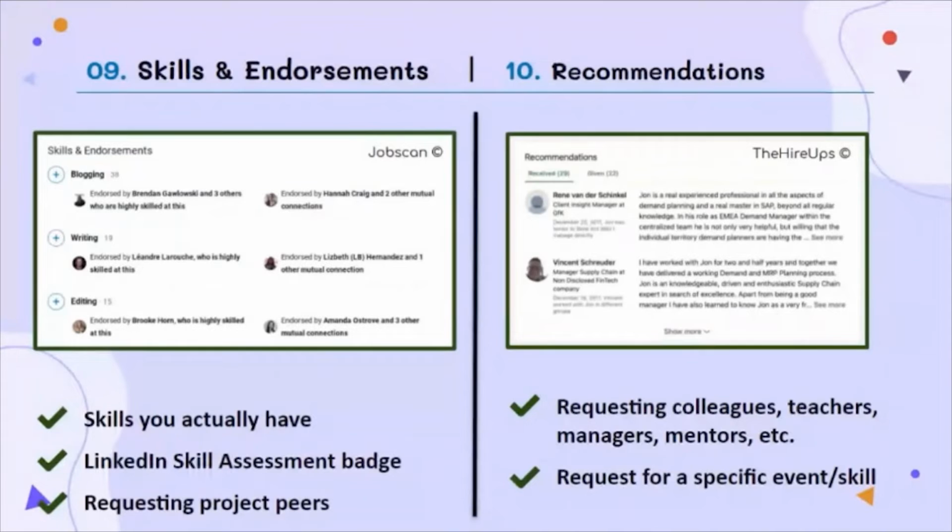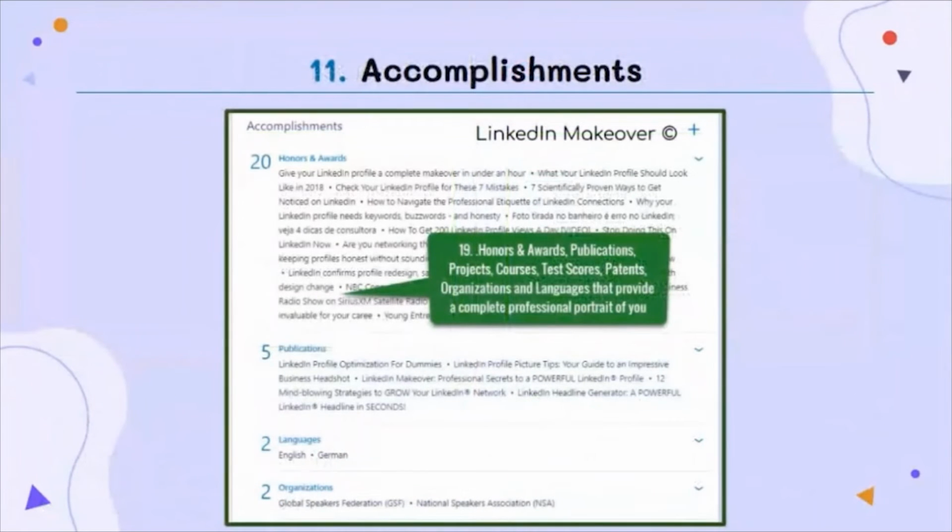Now moving on to the last and 11th step of profile building, that is accomplishments. So what can you add here? You can mention the honors, awards, and special achievements you have received. You can also add any paper publications you have, or patents that you have filed or received.